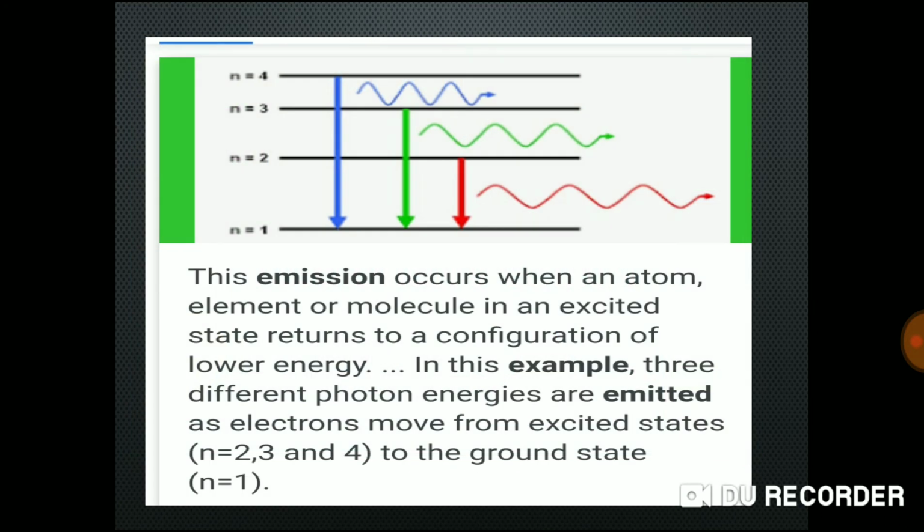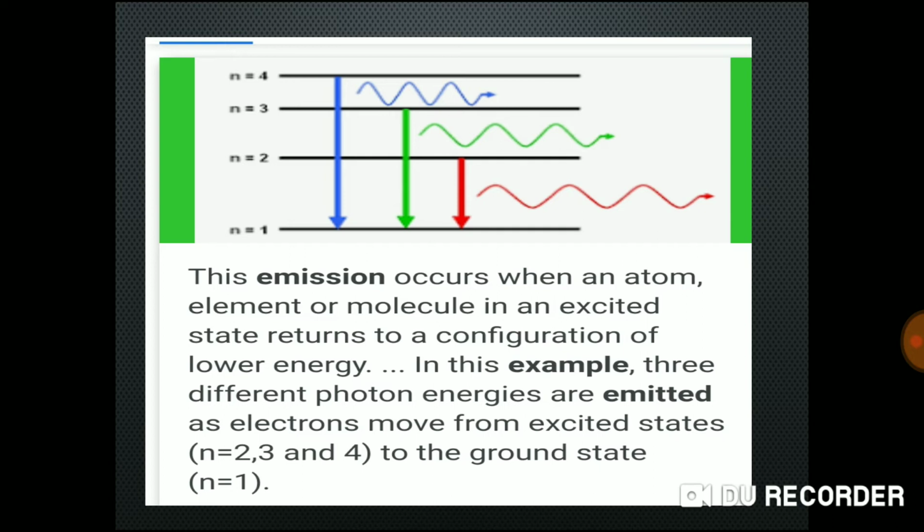Now line emission spectrum. This emission occurs when an atom, element, or molecule in an excited state returns to a configuration of lower energy state.